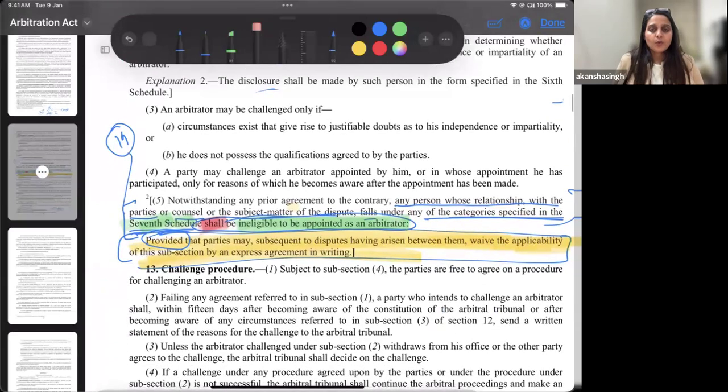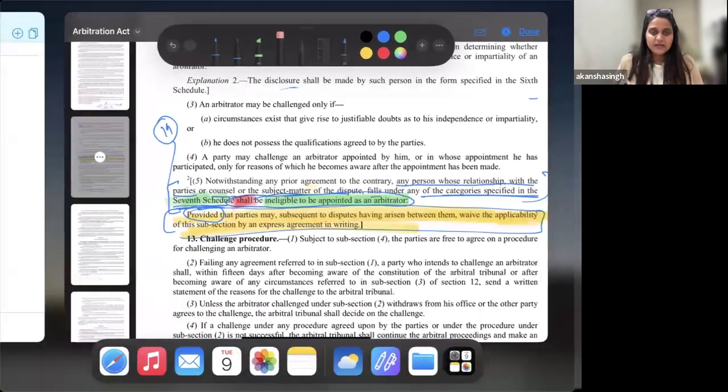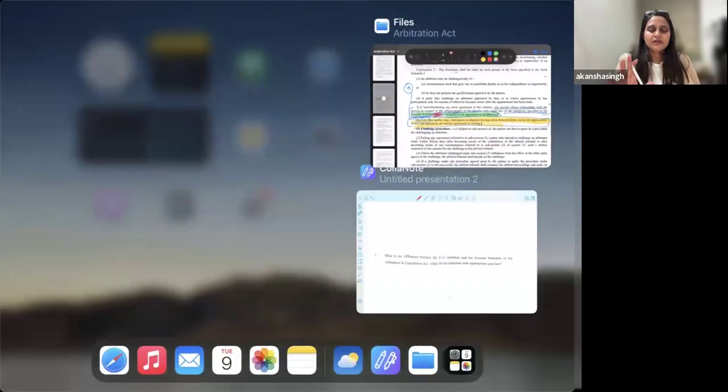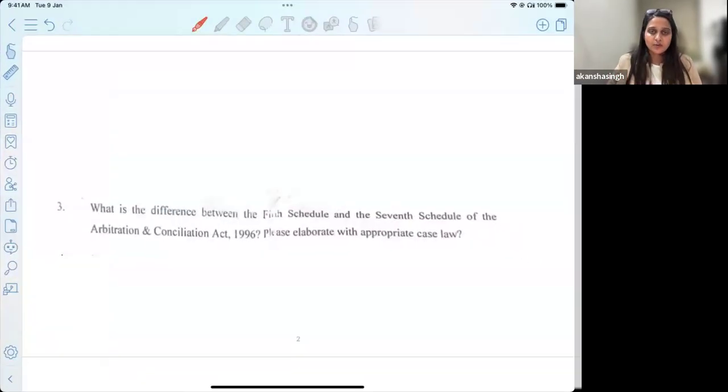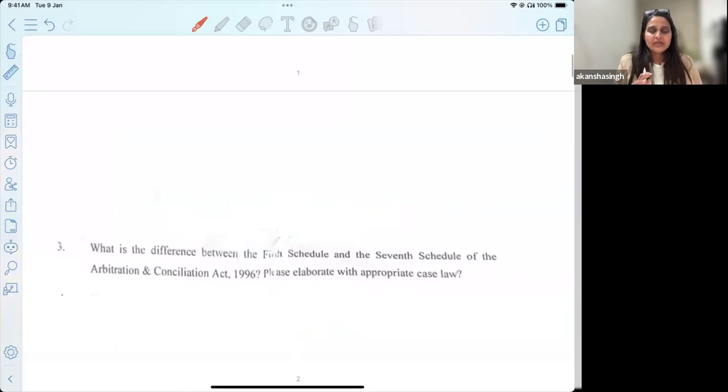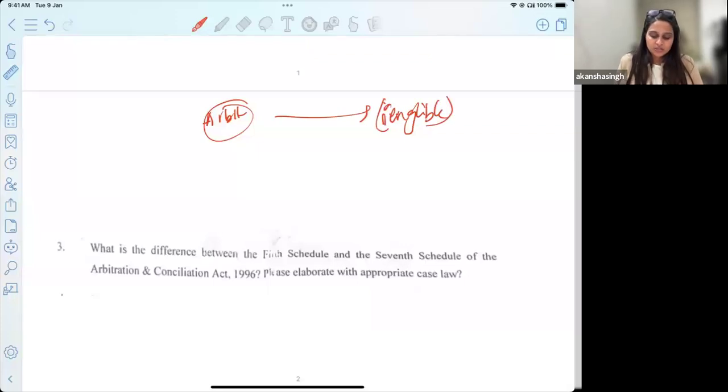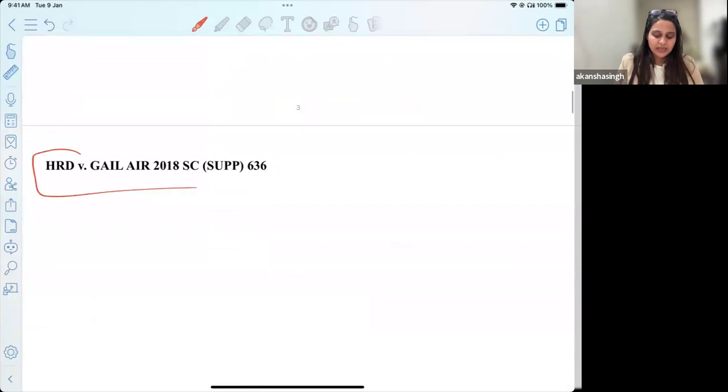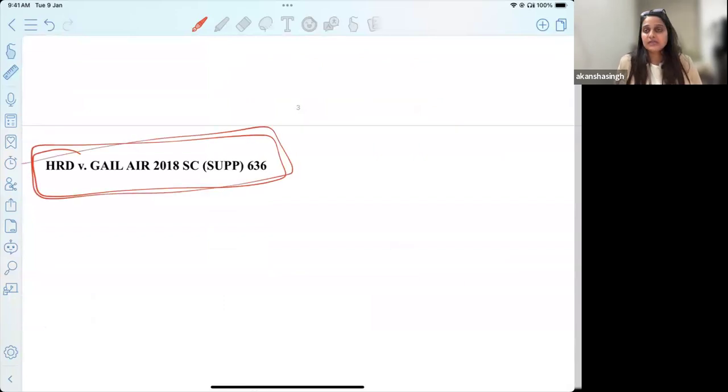Then, this is happening while the proceedings are going on. Let's say you find that this particular arbitrator is not impartial, or you realize that he has been appointed and he is ineligible. Now you want to contest this. This was dealt with in a particular case, and you must mention this case.